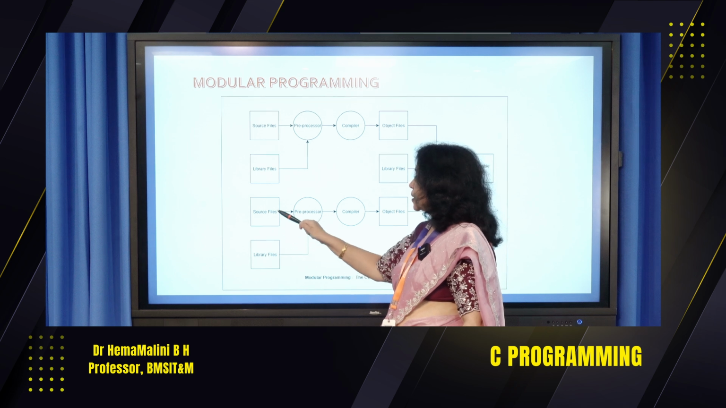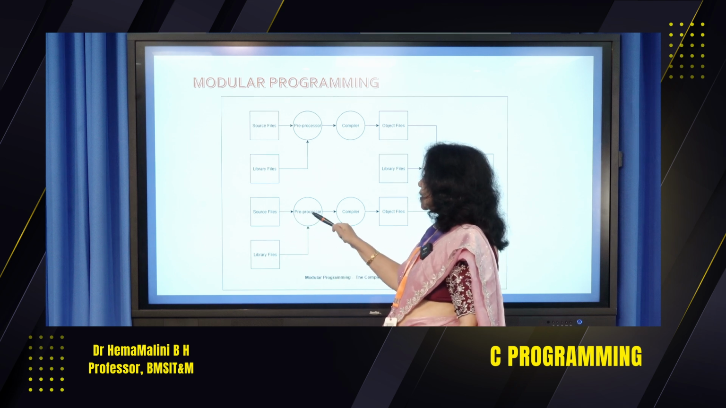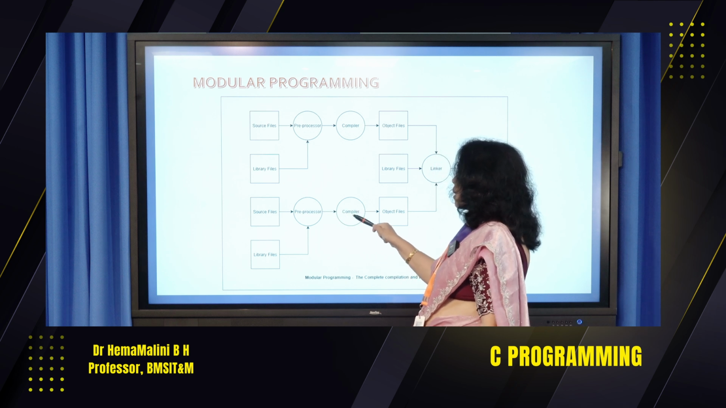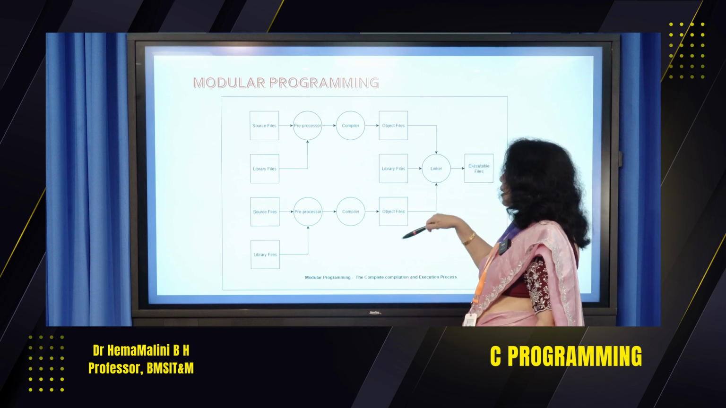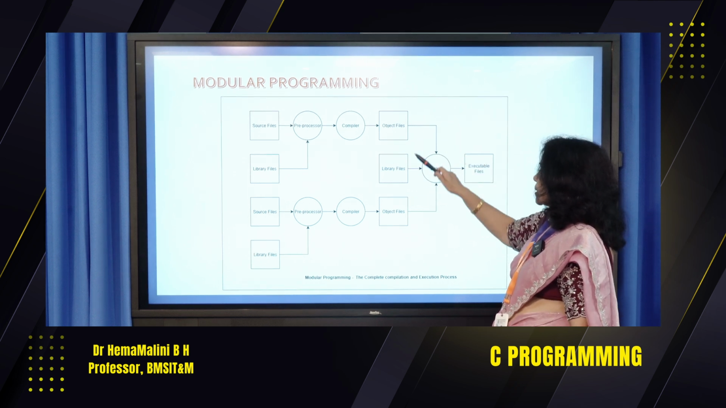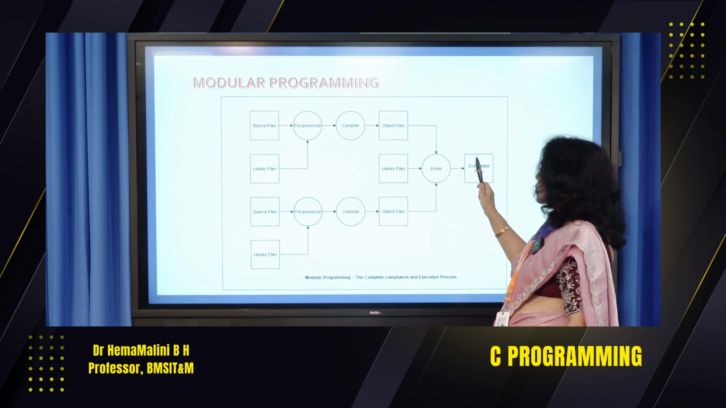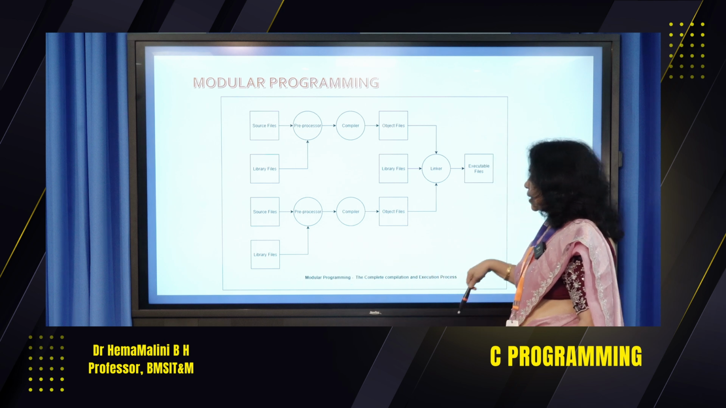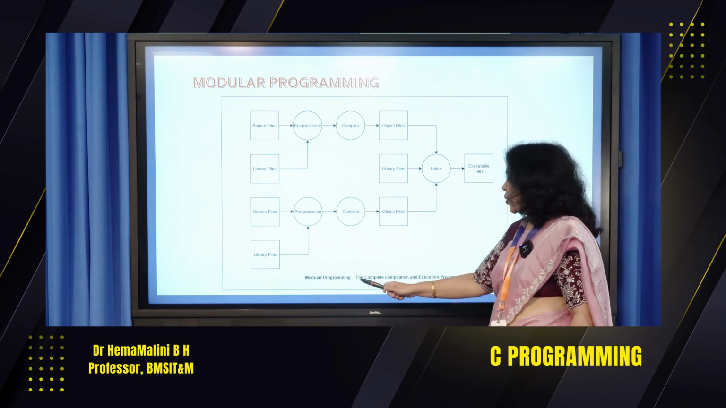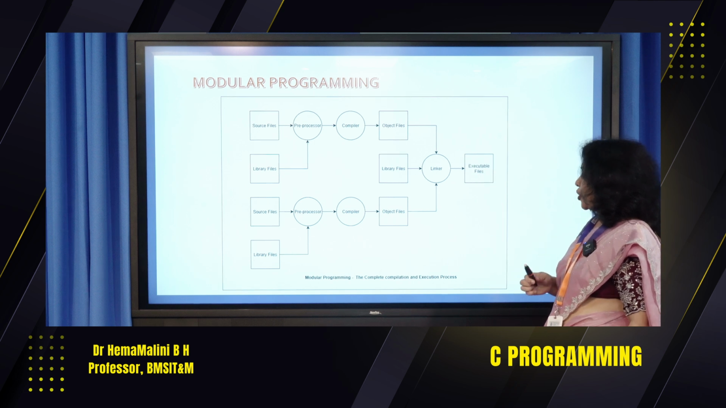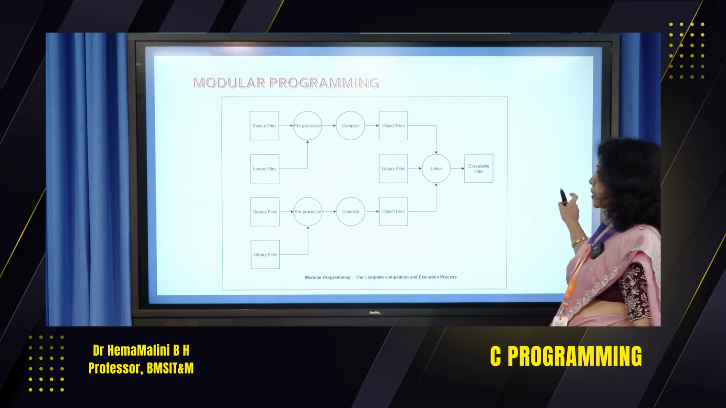Now the same thing, assume this is with the main program, and this is with the user defined program. The same process: the source files and library files are given to the preprocessor. The output of this goes to the compiler, and the compiler output goes to the object files. Then all the object files along with the library files are given to the linker. The output goes to the executable files. So this is what happens in modular programming, the complete compilation and execution process.